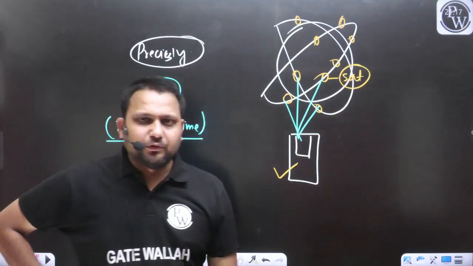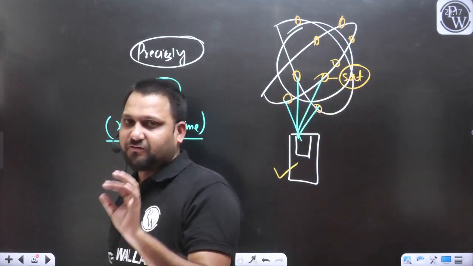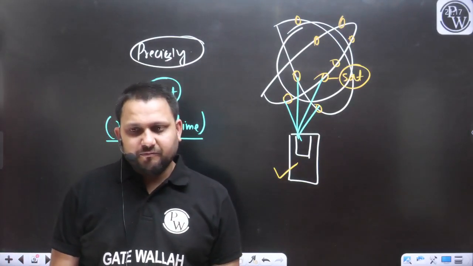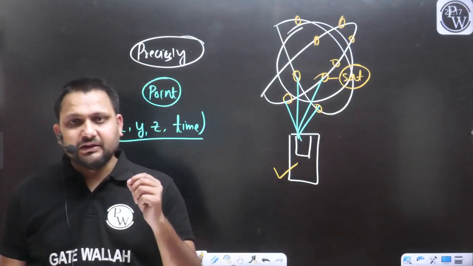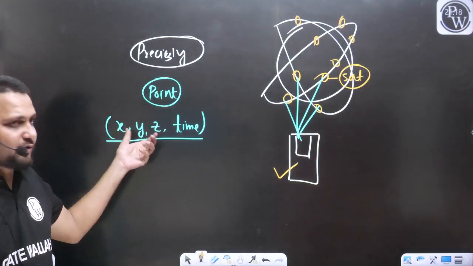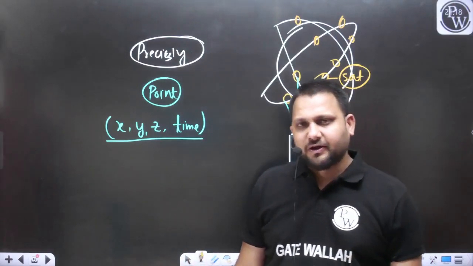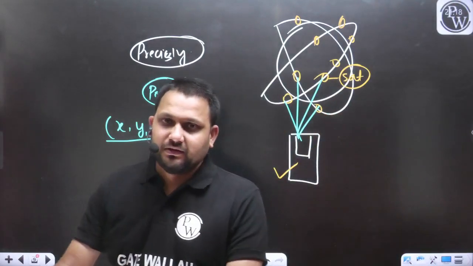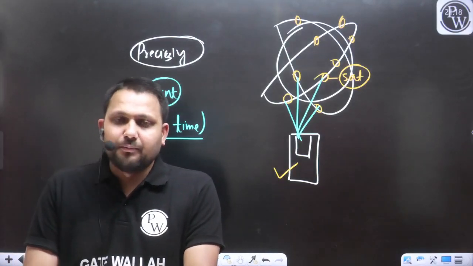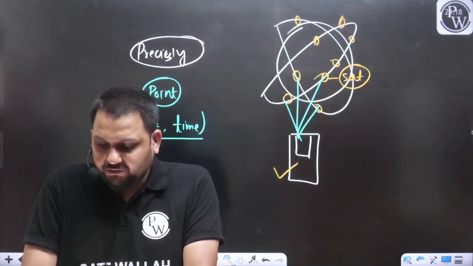If you want to define the position of any point accurately, at least there should be connectivity from 4 satellites, because we need to calculate 4 parameters. We need to define 4 parameters to define the position of any point accurately or precisely. 3 are the x, y, z coordinates, and the 4th quantity we are taking into account is the time, the travel time. How much time the signal, the information, takes to travel from the satellite to the control station or to that particular point for which you want to define the position.